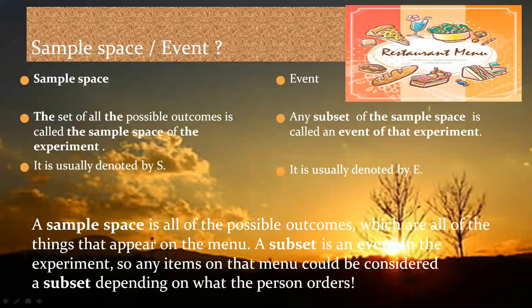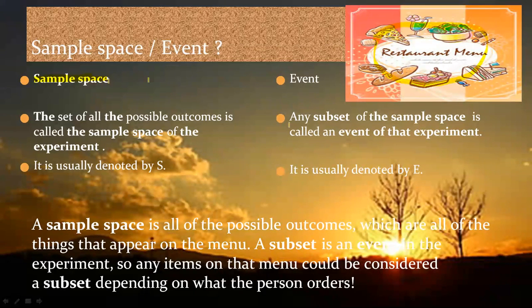Suppose we are in a restaurant and the restaurant offers a menu card. It means the restaurant has these deals, so it's a sample space they are offering us. It means the set of all the possible outcomes, all the possibilities. And if I am ordering something, it means I'm making a subset from there.